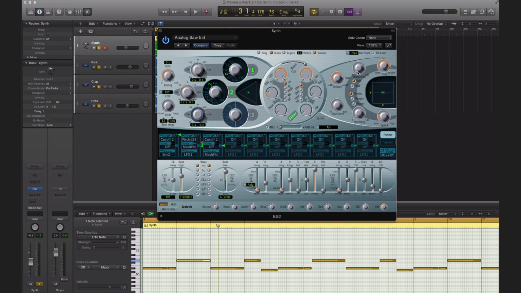Also, what I like to do is just add a little bit of distortion right here, or you can add drive, but I'll just pull up a little distortion, just to make it a little bit more grimier. And then you can mix the two here.